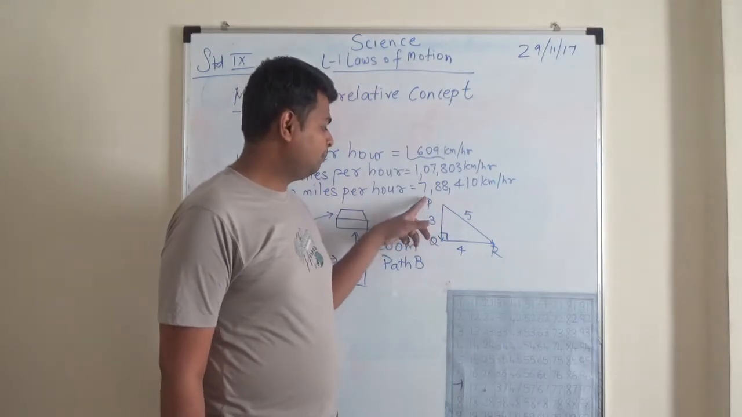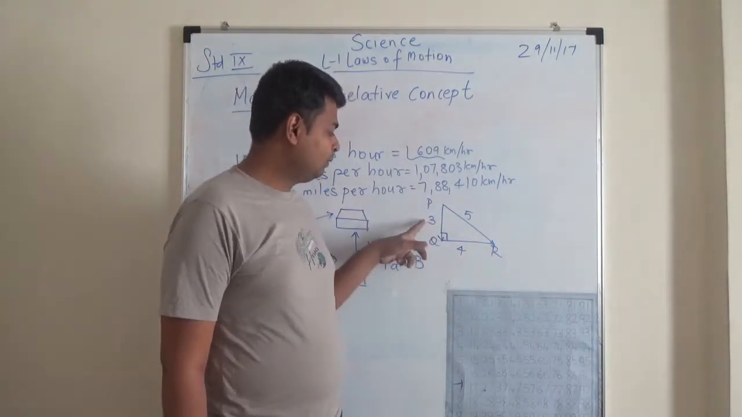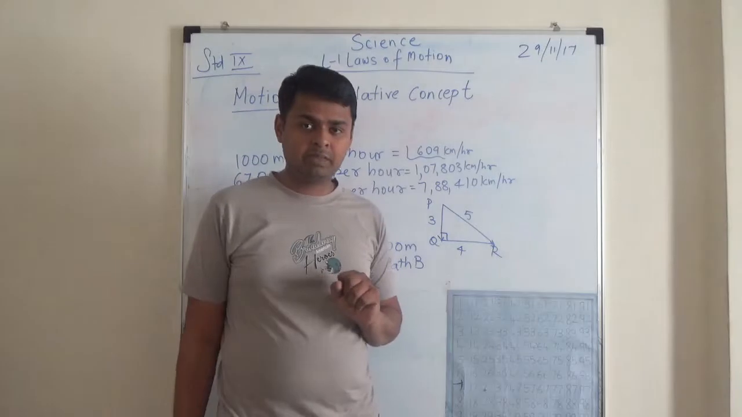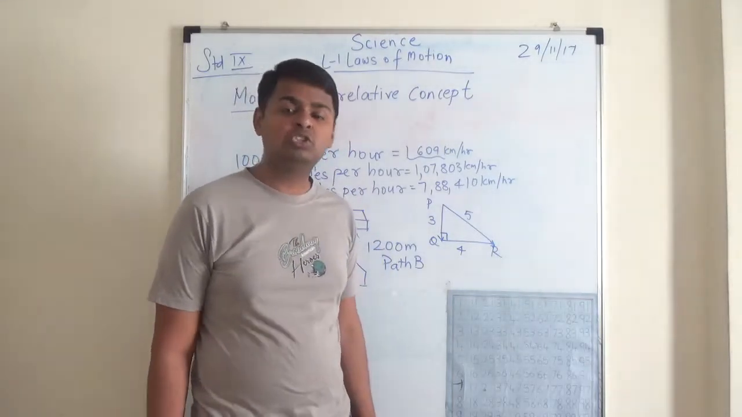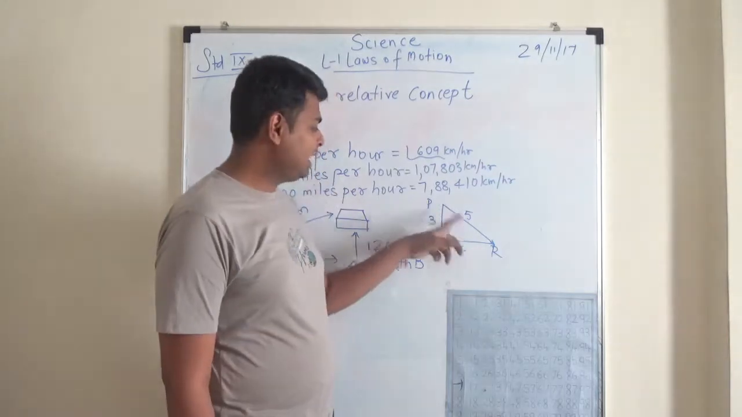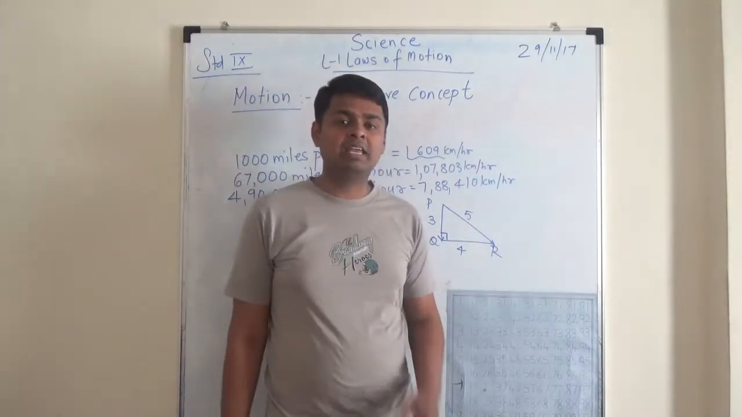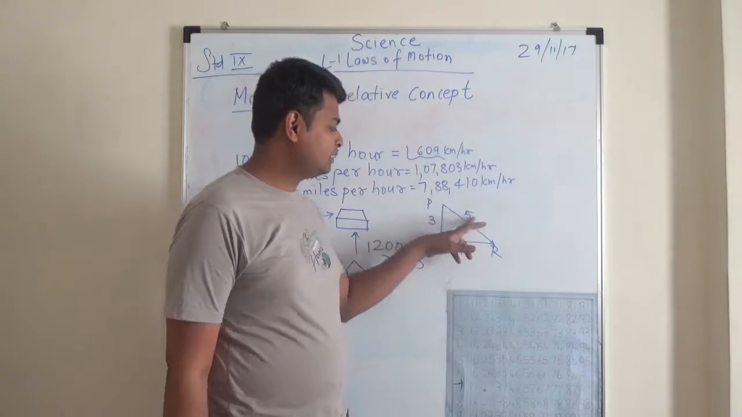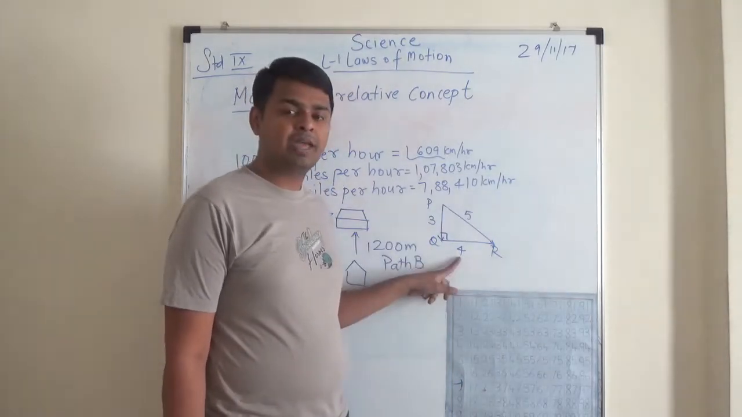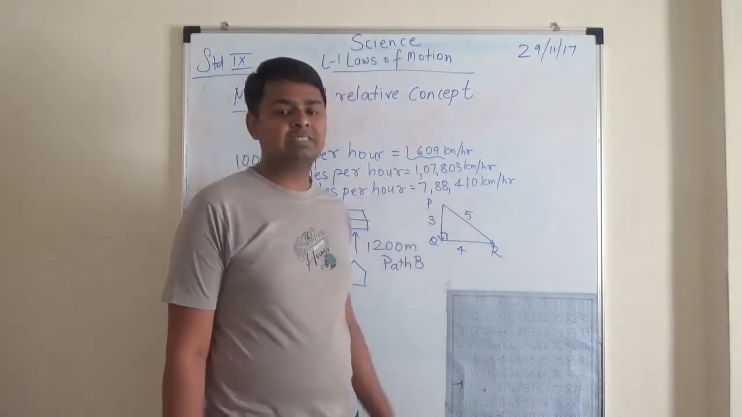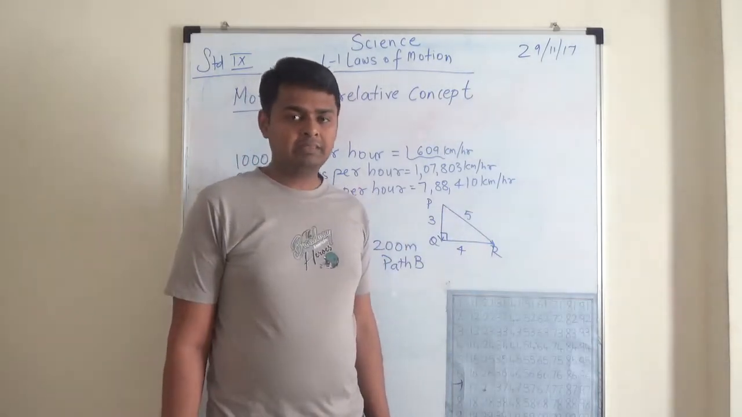So if you go from P to Q and Q to R, it will be 3 plus 4 units. And displacement is the minimum distance between the initial and final points. So P and R are the initial and final points. You see that the displacement is 5. According to Pythagoras theorem, 3 square plus 4 square gives us 5 square. Okay, thank you very much.